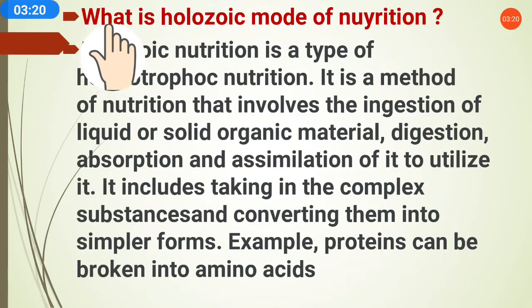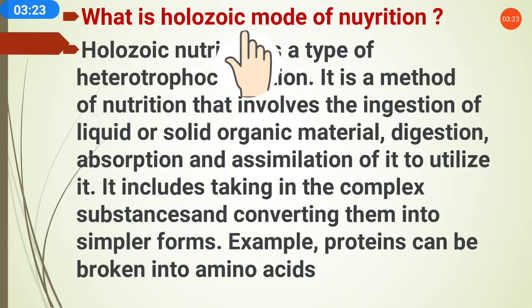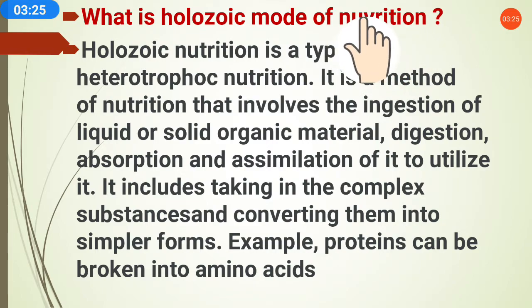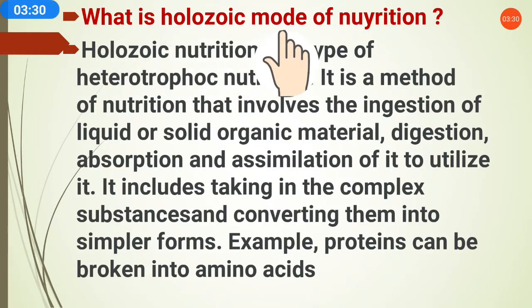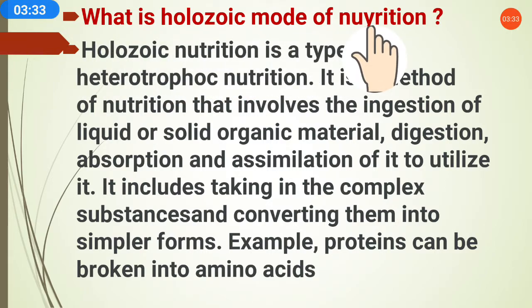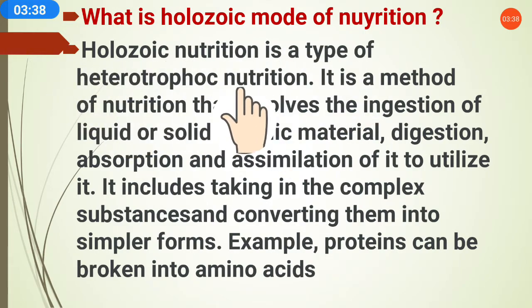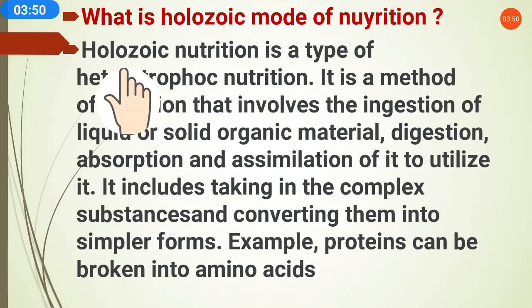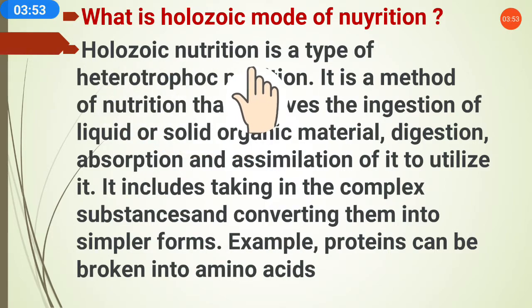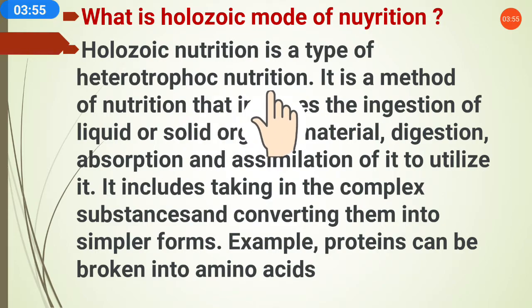One more thing we will study in this: what is the holozoic mode of nutrition? Sorry, there is a spelling mistake here, don't get confused, it is nutrition. So let's see what the holozoic mode of nutrition is. Holozoic nutrition is a type of heterotrophic nutrition. As we know, heterotrophic nutrition has different types, like parasites, insectivorous plants and saprophytes. One more is holozoic nutrition.